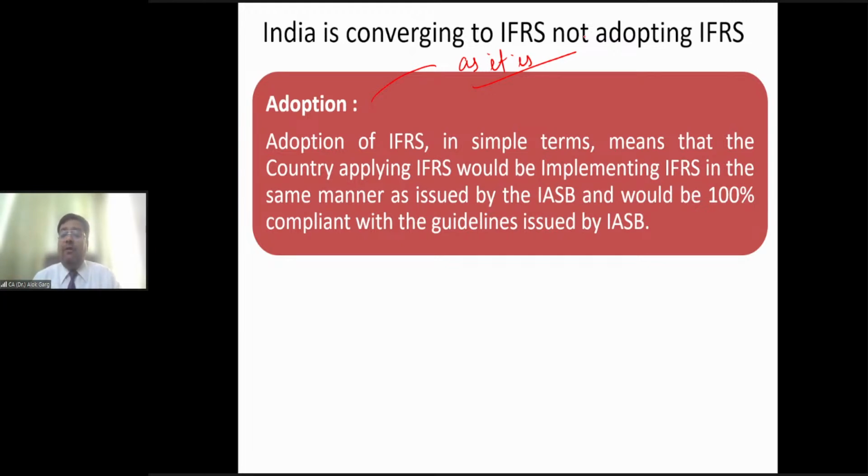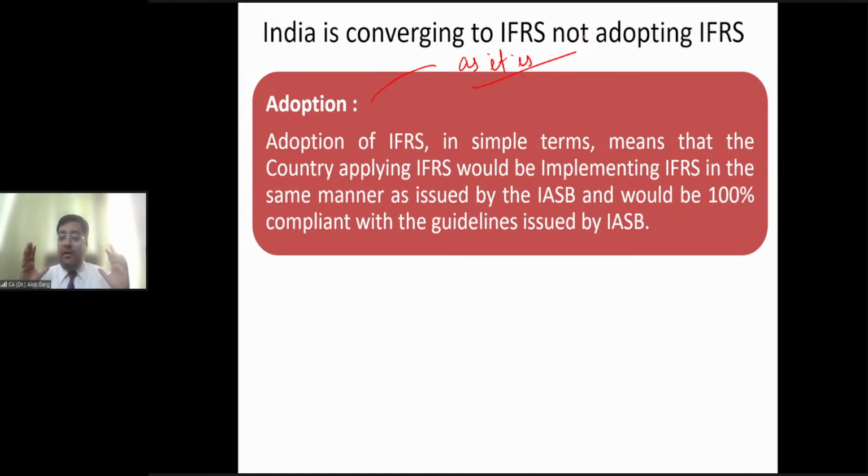When you download the annual report of HSBC Holdings PLC and look at the basis of preparation paragraph, you will find it written that the financial statements of HSBC Holdings PLC have been prepared as per International Financial Reporting Standards as issued by the International Accounting Standards Board and as adopted by the European Union and the European Financial Reporting Advisory Group.